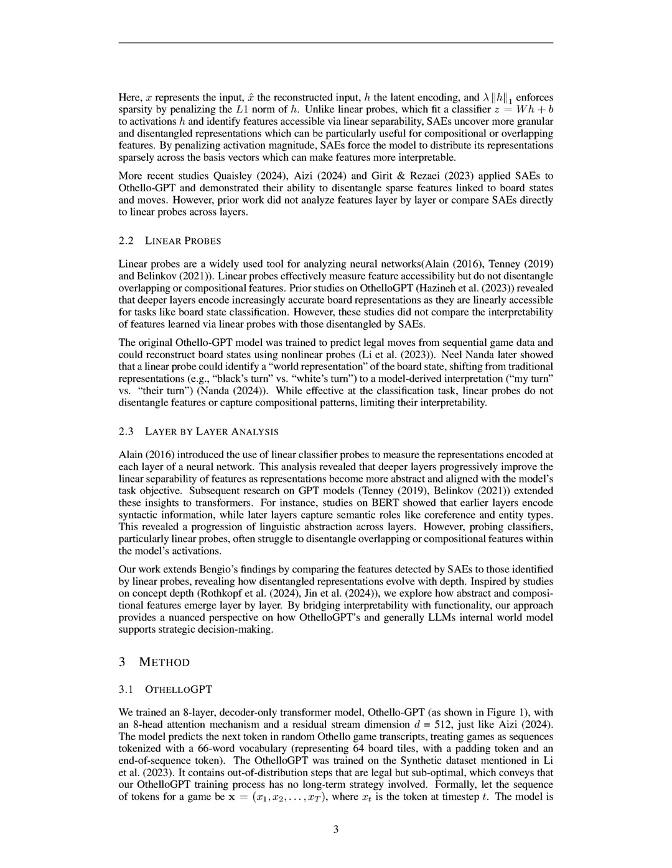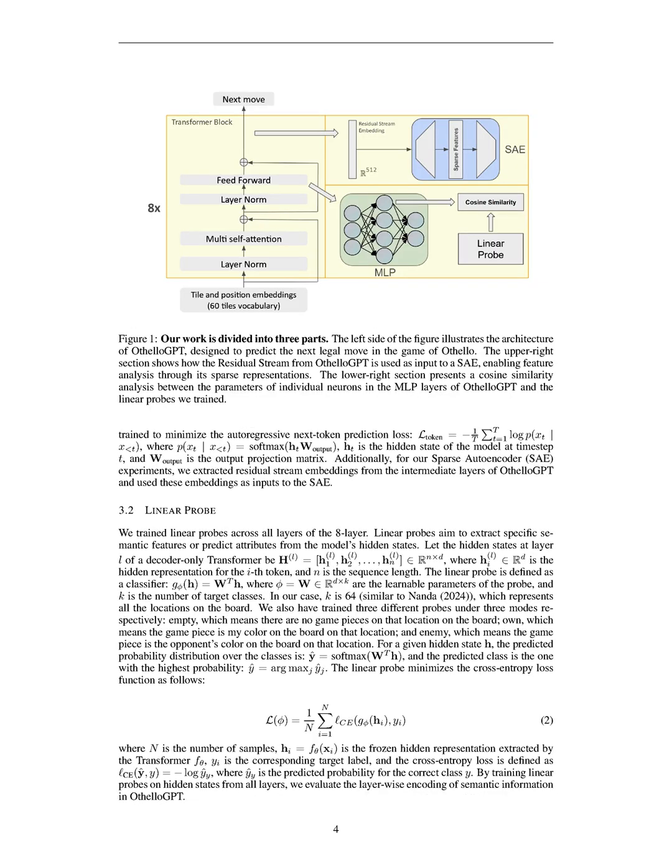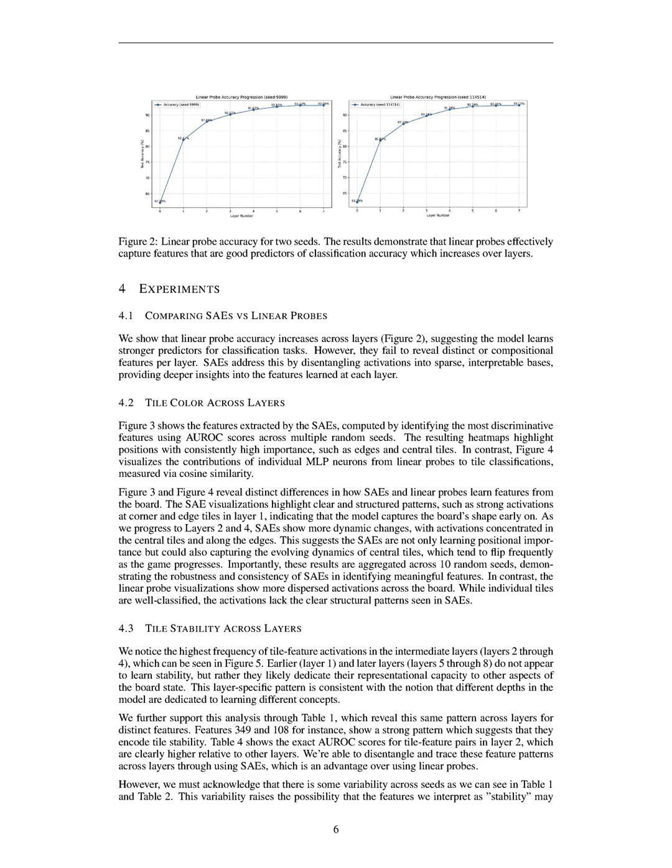In parallel, linear probes are trained across all layers of OthelloGPT to measure feature accessibility and predict attributes from the model's hidden states. Each linear probe acts as a classifier that maps the hidden states to specific semantic features, such as tile color, by minimizing cross-entropy loss. The results from both methods are then compared, revealing that while linear probes show increased accuracy across layers, they fail to disentangle overlapping or compositional features, which SAEs successfully achieve, providing deeper insights into the hierarchical progression of learned features in OthelloGPT.